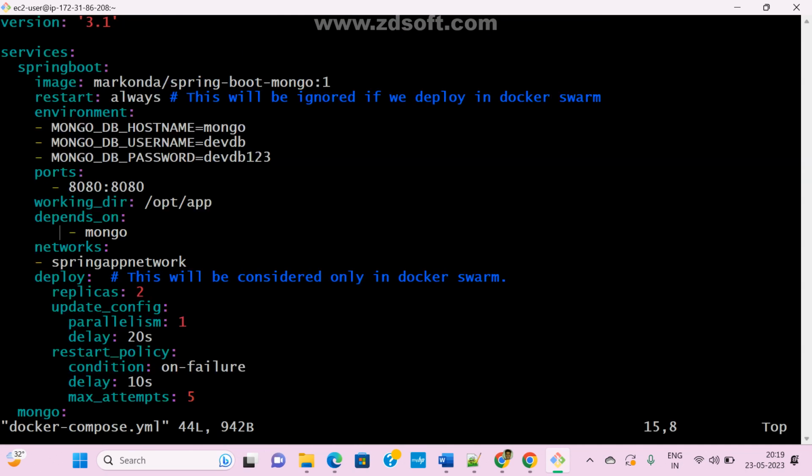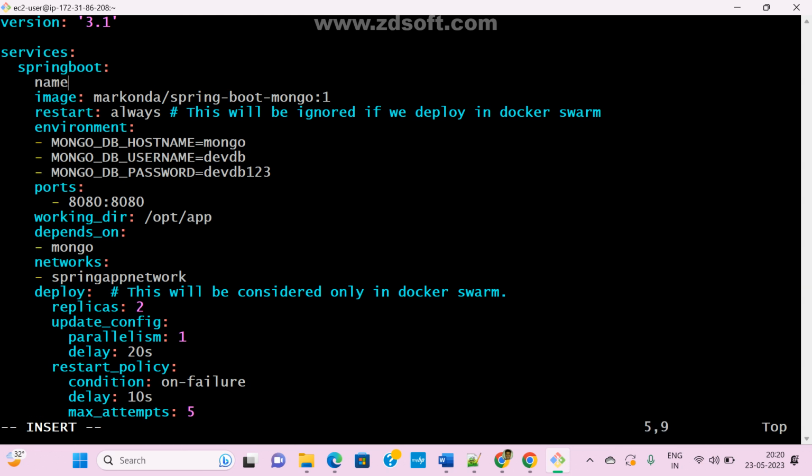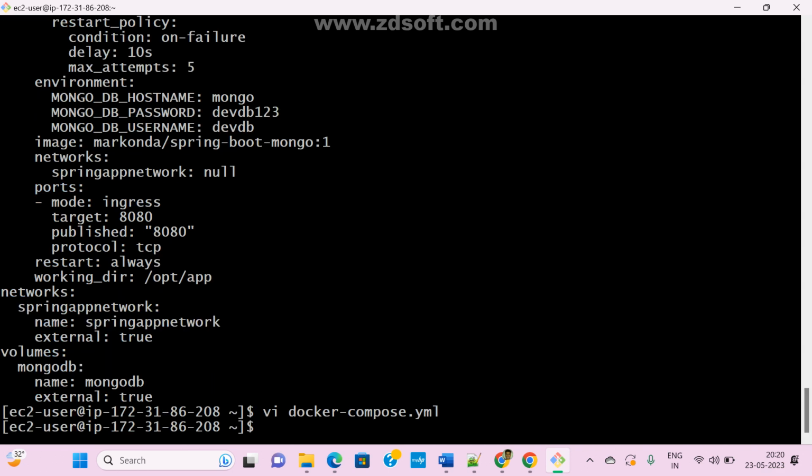If we have any modification, we can insert or delete it, or I can give some name. Here I am adding some name, just deliberately doing something. Escape, colon x.